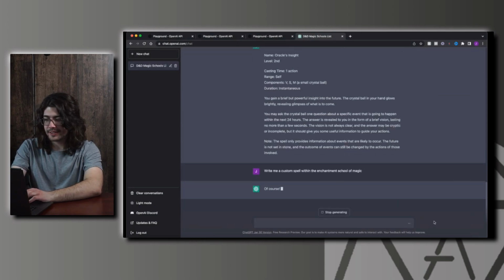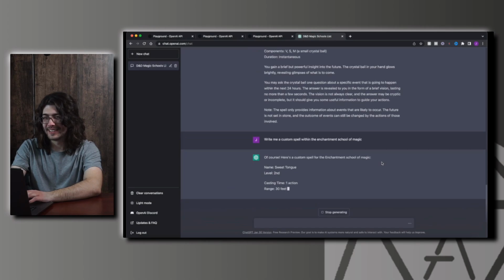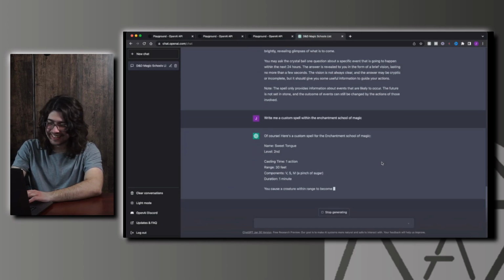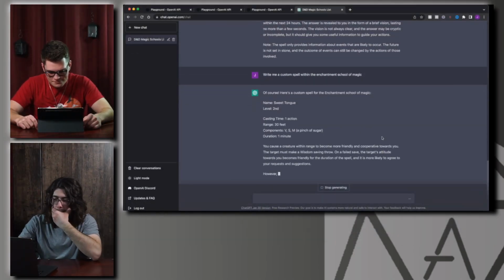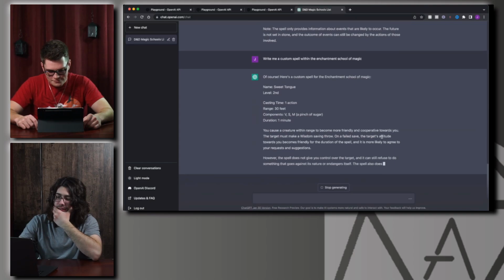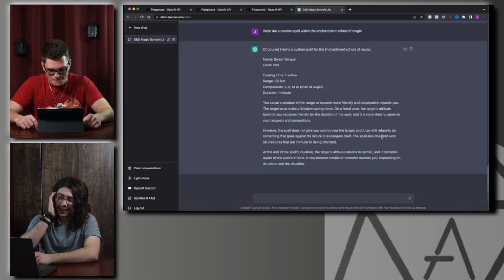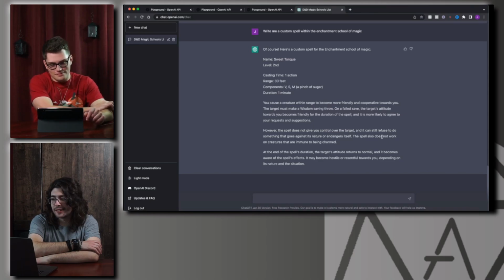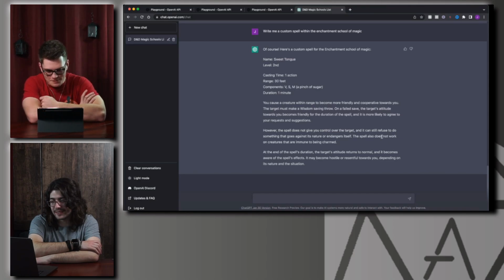See what comes out this time. Sweet Tongue, which is Charm Person. Okay, so we have Sweet Tongue, another second level spell, 1 action, range of 30 feet. Need a pinch of sugar. Lasts for a minute. No concentration though. You cause a creature within range to become more friendly and cooperative towards you.